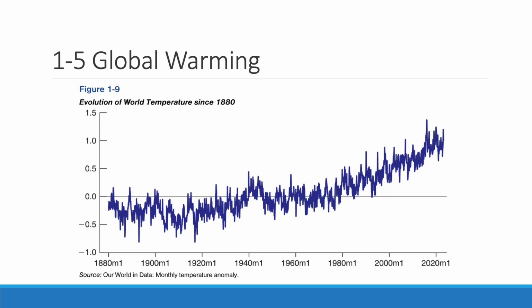Figure 1.9 shows the evolution of world temperatures since 1880 as a deviation from the mean temperature from 1951 to 1980. The increase since the mid-1960s is about 1 degree Celsius, which is striking. Forecasts say that if nothing is done, temperature may increase by another 3 degrees by the end of the century. The consequences would be catastrophic.